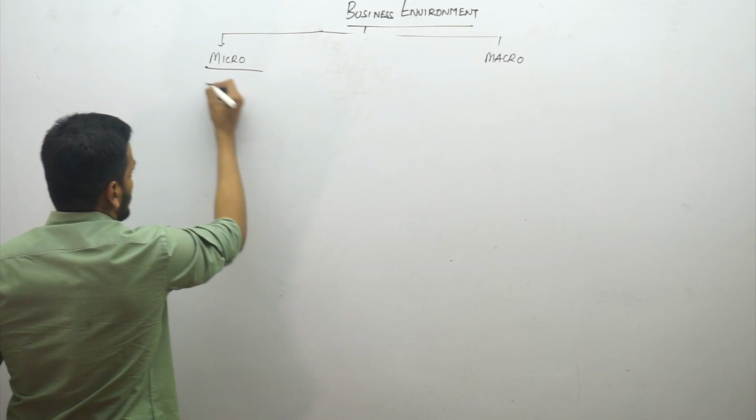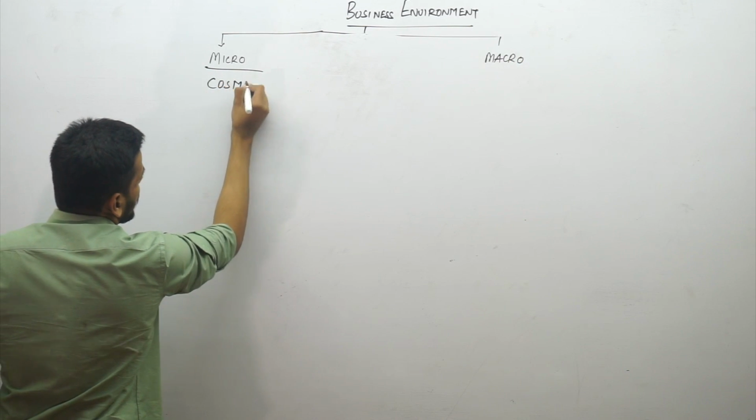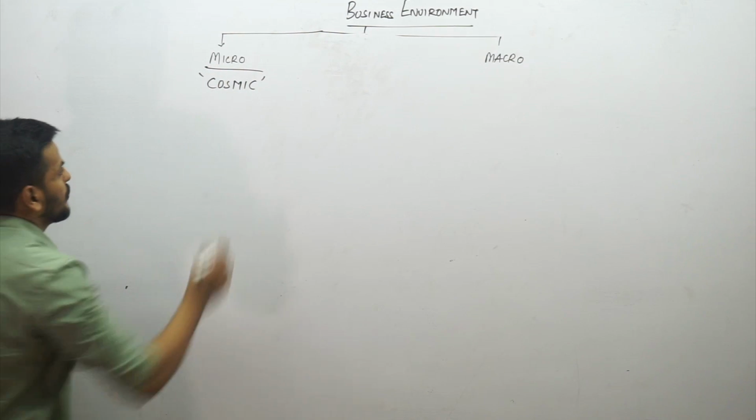Micro has 6 factors. Let me give you a shortcut here. The word cosmic is my key term to remember the 6 micro factors.